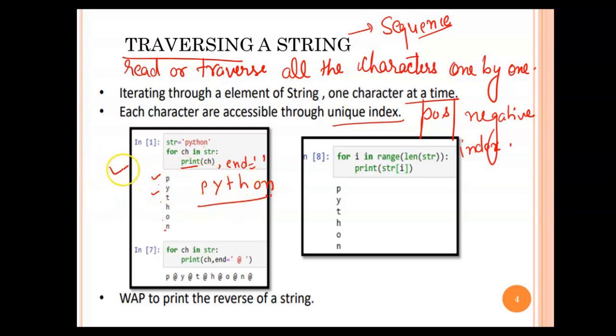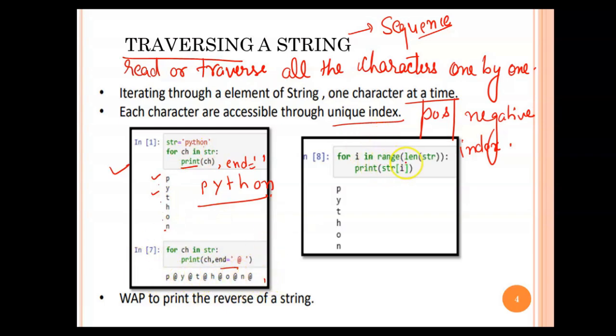Now if you go for the next example, we have ch in str. Here end is equal to @. So you can add this with @ also, or any specific character is also possible. After @ you can see I have taken one space also here, and before this also there is a space. So P space @ space, then the next is y, space and so on. Like that it is going to merge them.